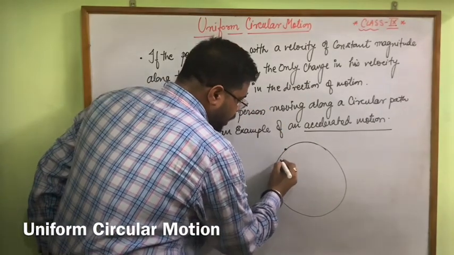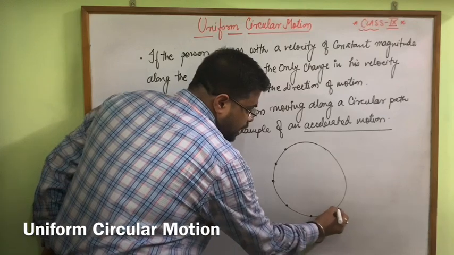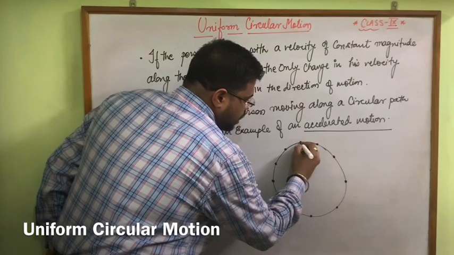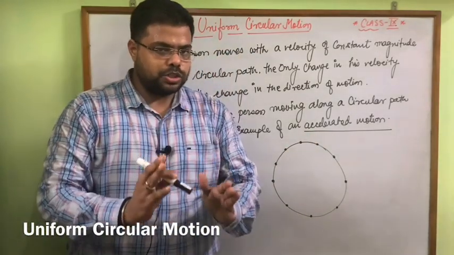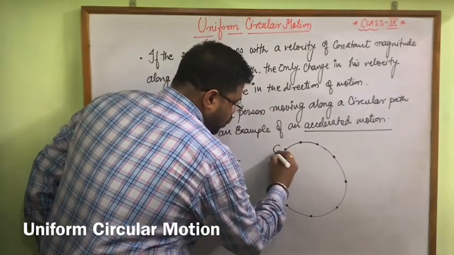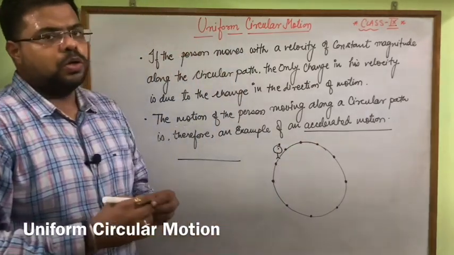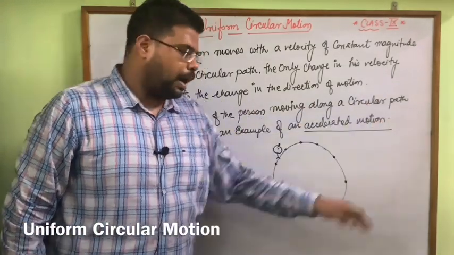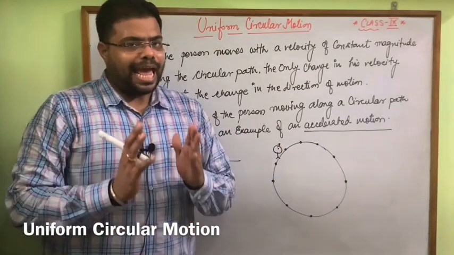At each point, due to the change in the direction of motion, I am able to draw a complete circular shape. That is the reason if a person is going to move over there, the motion of the person moving along a circular path is therefore an example of an accelerated